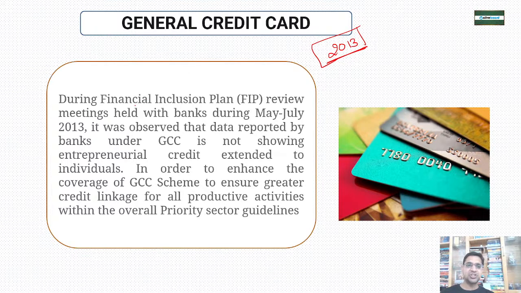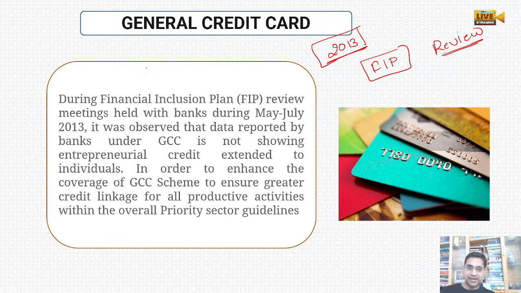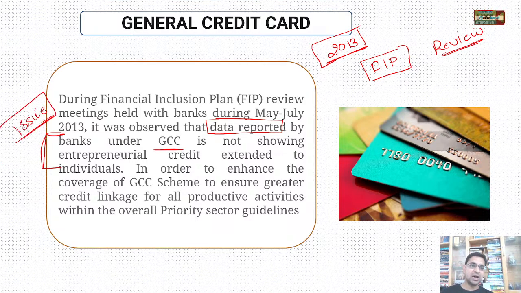A financial inclusion plan (FIP) review meeting was held with the banks in 2013, and it was observed that the data reported by banks under the general credit card did not show how much entrepreneurial credit had been extended to individuals. So this was the issue: banks were not showing how much entrepreneurial credit was extended to individuals.